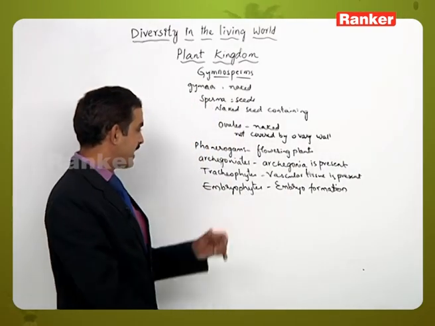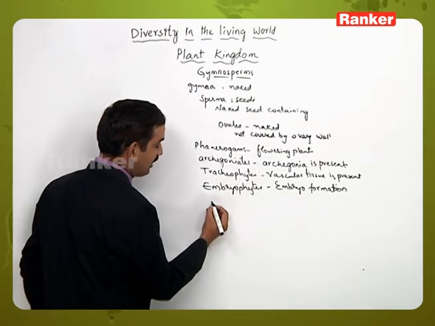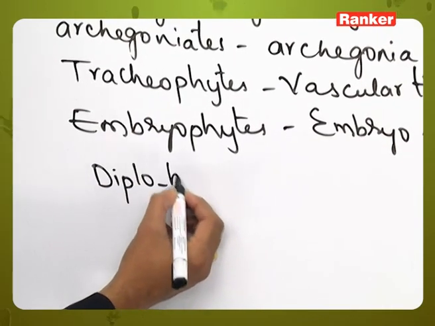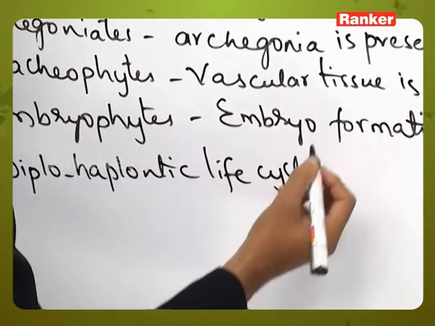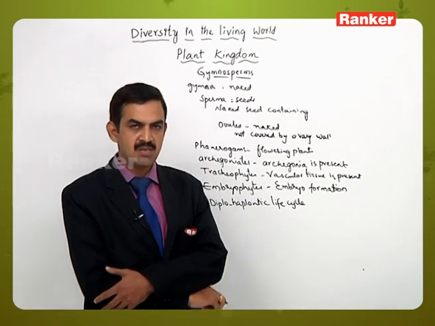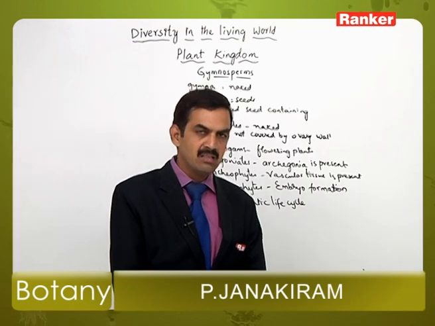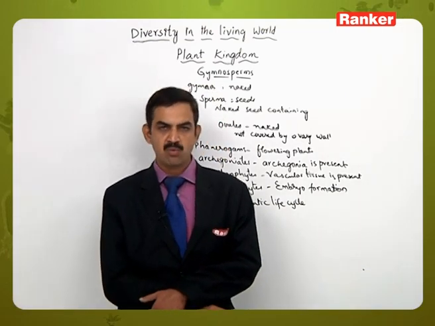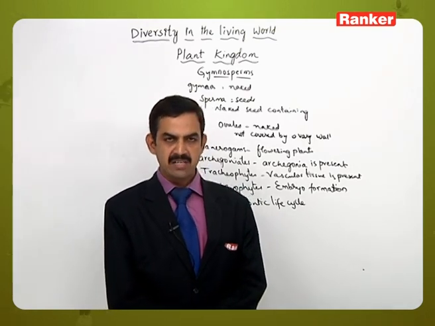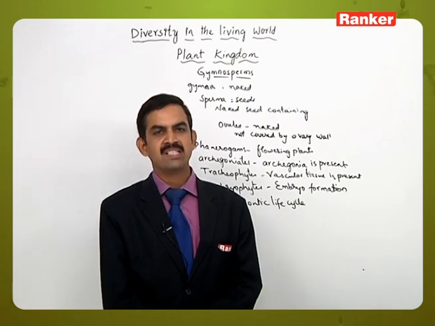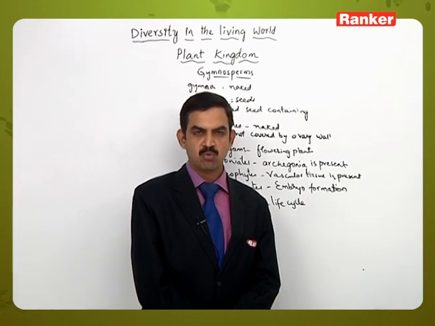So these are some basic characteristic features exhibited by the members of gymnosperms, and here they also show a diplohaplontic life cycle. Here also two generations are present. One is the sporophytic generation, the other is the gametophytic generation, but here we can see only the sporophyte from outside, whereas the gametophytic generation is highly reduced and embedded inside the sporophyte, represented by a few cells only. So this is another special feature of the gymnosperm group of plants.